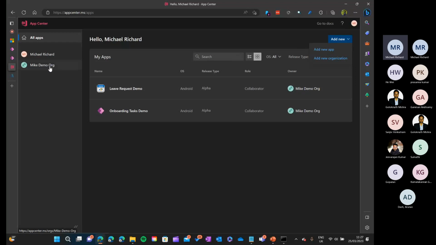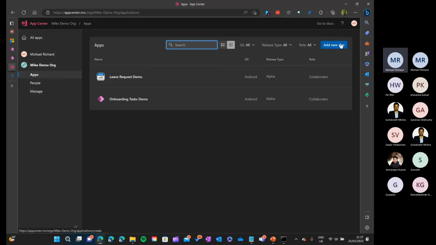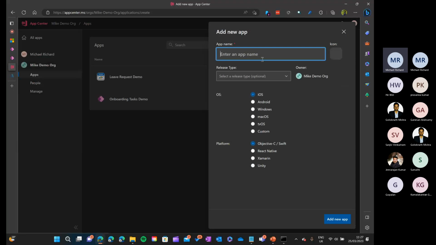I already created an organization called demo org. Inside that, what you need to do is create a new app. For each and every app, you create a new app. Now let's give it the name that we copied, right? So this is our app name. You can choose a release type, still it's optional. I'm giving it as alpha.